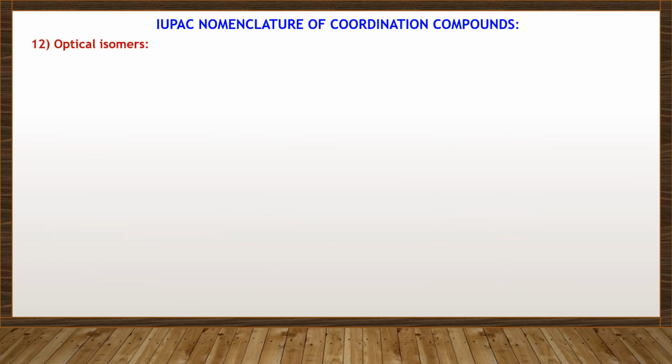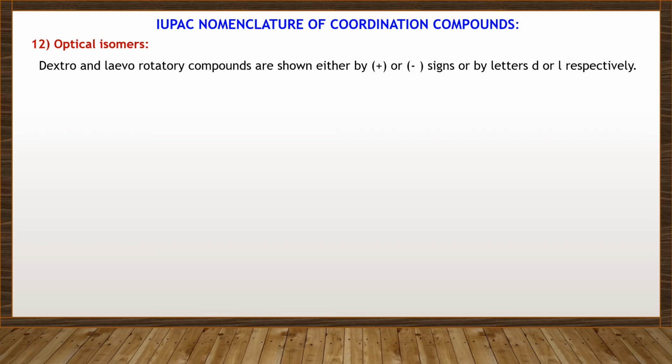Optical isomers. Dextrorotatory and levorotatory compounds are shown either by plus or minus signs or by the letters D and L respectively. For example, (+) or D-K3[Ir(C2O4)3], that is potassium (+) or D-trioxalatoiridate(III).